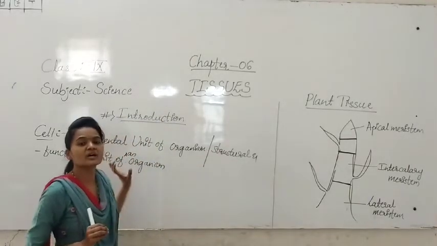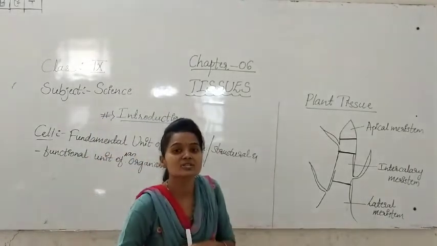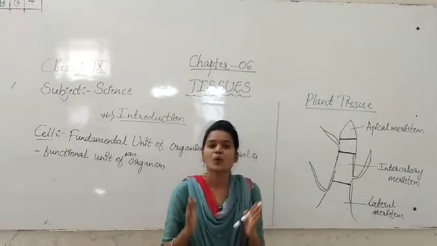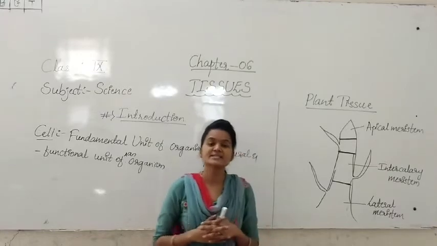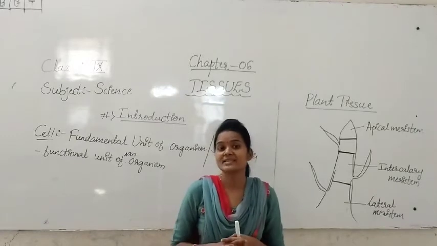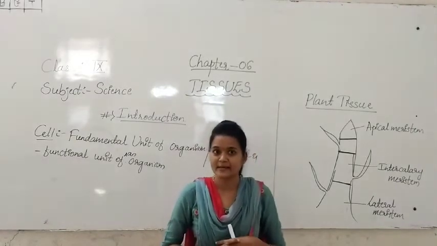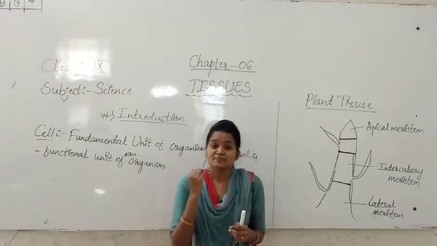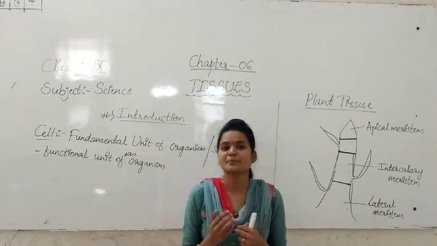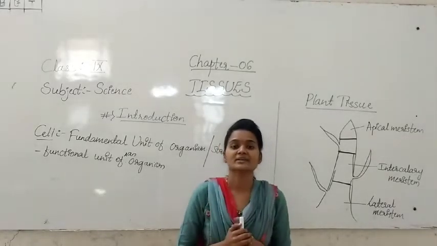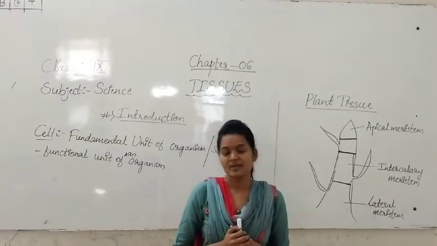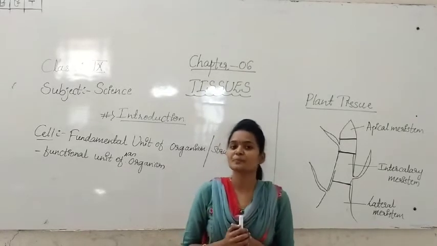And functional, why are we calling cell a structural and functional unit? Structure means it gives the body shape. That's why we are calling cell structural. And what is meant by functional? Why are we calling cell a functional unit of an organism? Because some specialized cells are present in our body, and they are doing some specialized or particular functions.